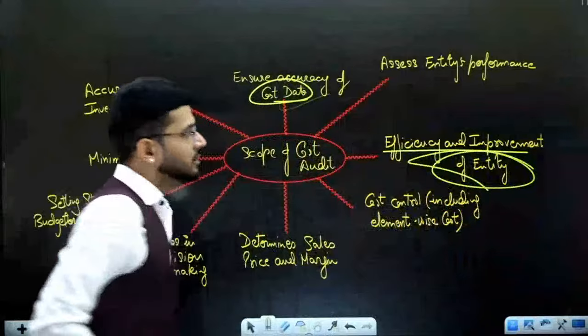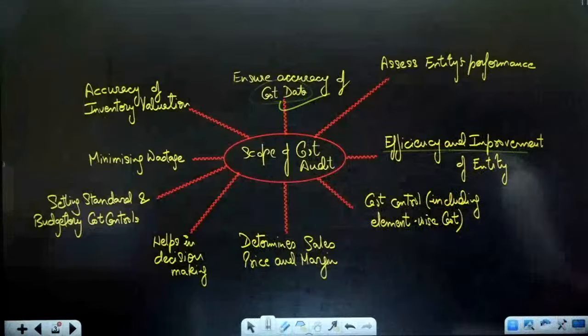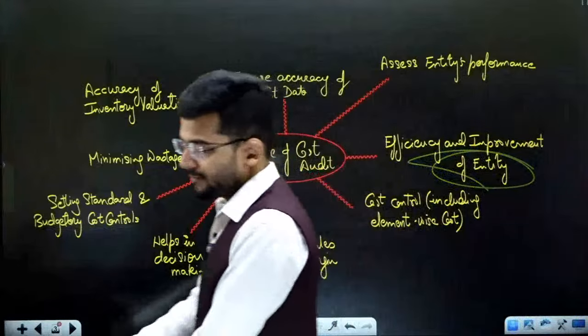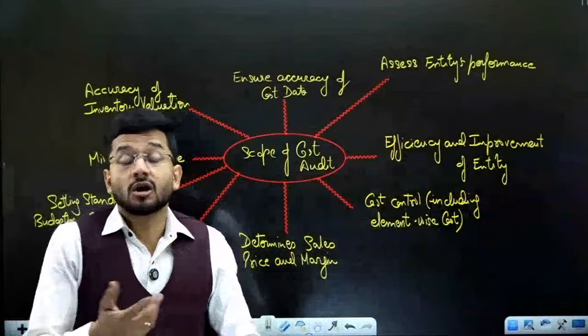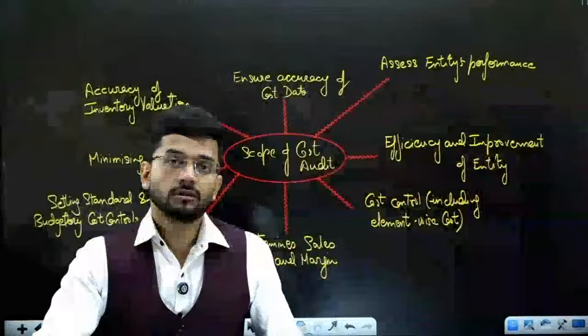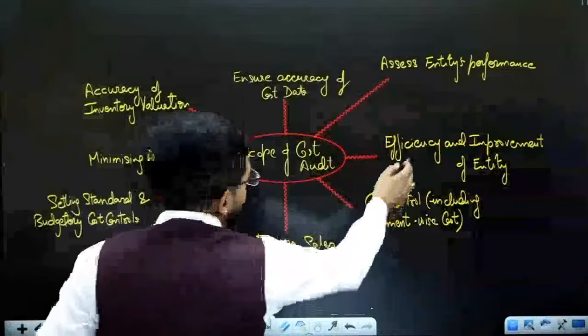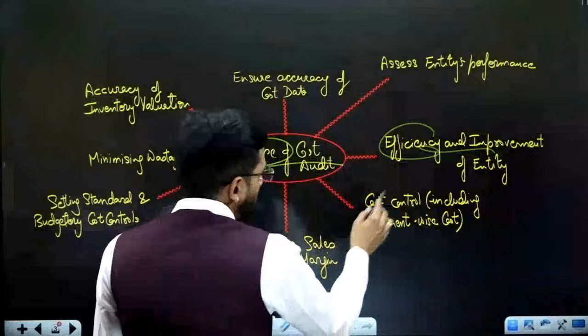Efficiency and improvement of the entity: whether the entity is efficiently utilizing its resources, whether the entity is appropriately managing its resources well or not, whether there is any wastage, because we as cost accountants are very particular about wastage. Wastage should not happen on any kind of product. So efficiency and improvement is the third thing that we need to see as scope of our cost auditor.